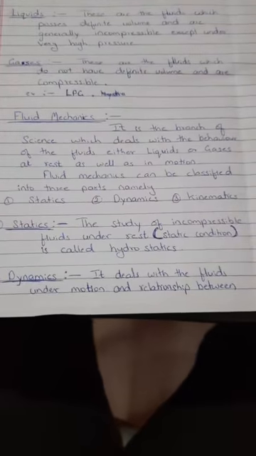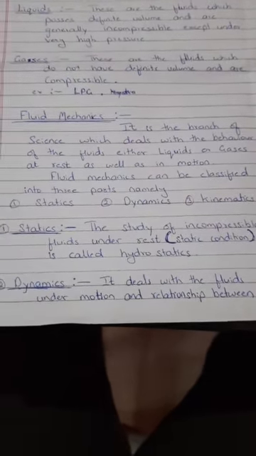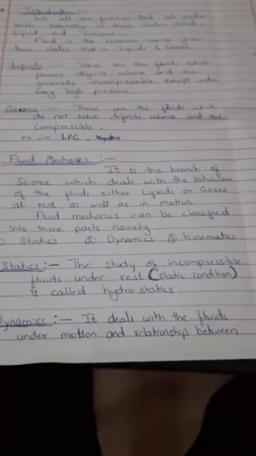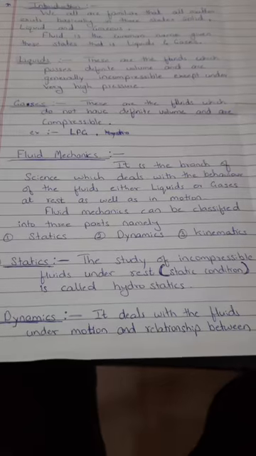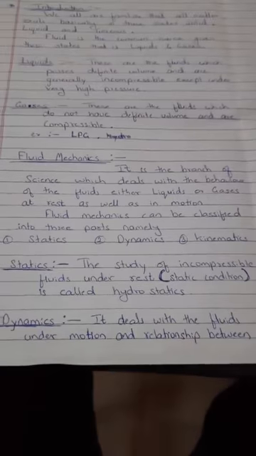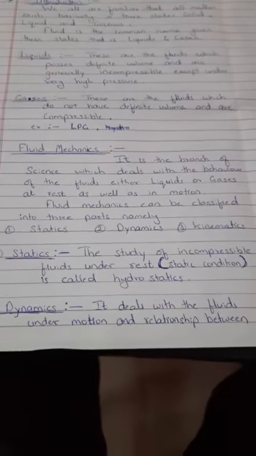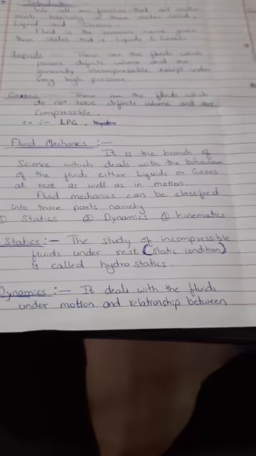So fluid mechanics means what? It is the branch which deals with the behavior of fluids. Fluids may be either in the form of liquid or in the form of gases. The common name given for liquids and gases is nothing but fluid. So when we are studying the behavior of these fluids, that is liquids and gases, which are under rest or in motion, that study is called fluid mechanics. And it is classified into three parts, namely statics, dynamics and kinematics. One by one we will study. The first one is statics.